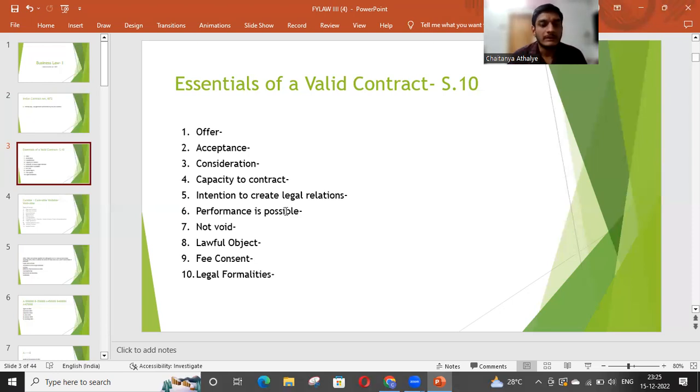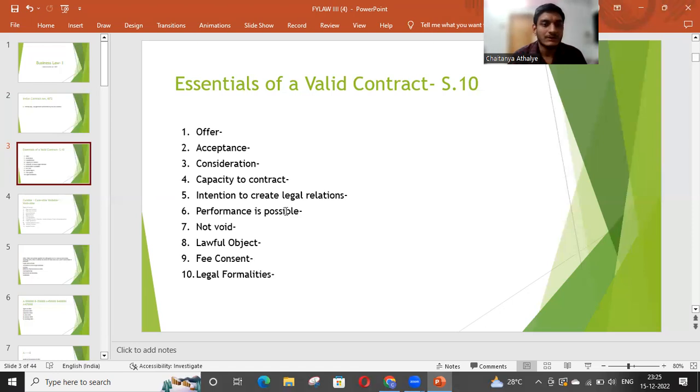And the last one is legal formalities. Now, some contracts have some legal formalities, and if we do not fulfill those formalities, the contract will never become a valid contract. So what are those legal formalities? What are the examples of that? We can take the example of property related contracts. Now there is a legal formality in the property related contracts that whenever the buying and selling of the property is happening, you have to pay a tax called as stamp duty. Apart from that, the contracts of buying and selling of property have to be in written format. They can never be in oral format.